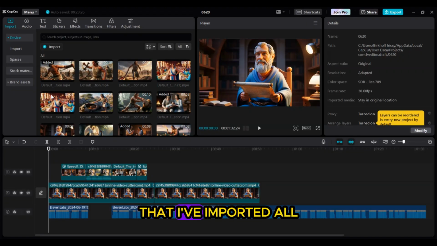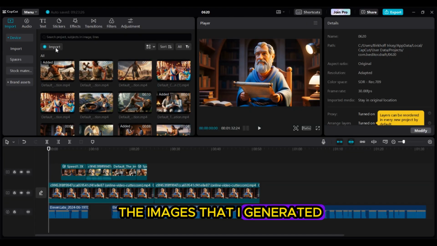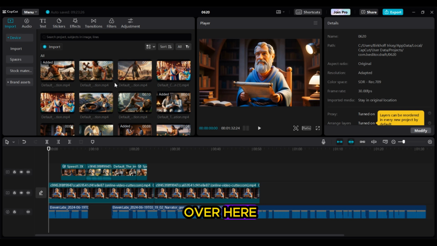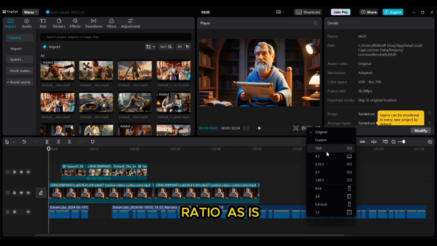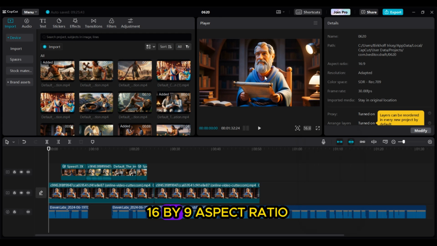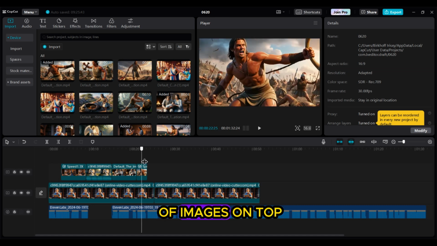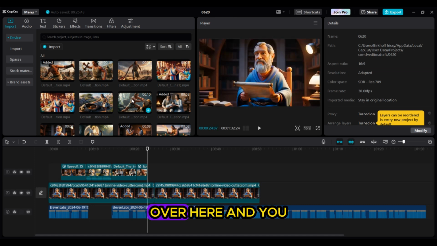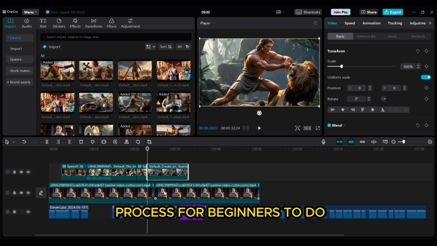As you can see that I've imported all the images that I generated together with a video over here, and I've uploaded all the images into the timeline. And come to the ratio, as it's for you to select 16:9 aspect ratio. And the timeline, we are going to sync all the scenes according to the story script over here. So as you can see that I've synced some kind of images on top of the narration over here, and you can do the same over here. And as you can see that it is a very simple process for beginners to do.